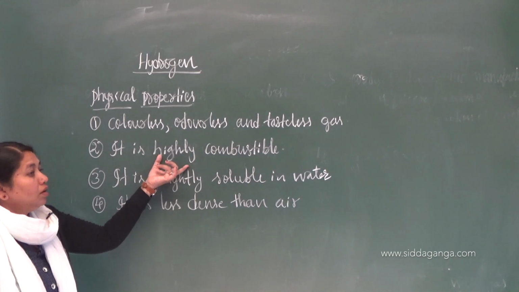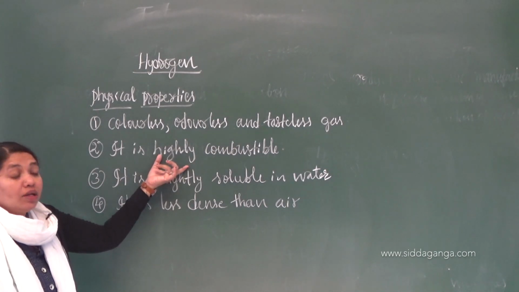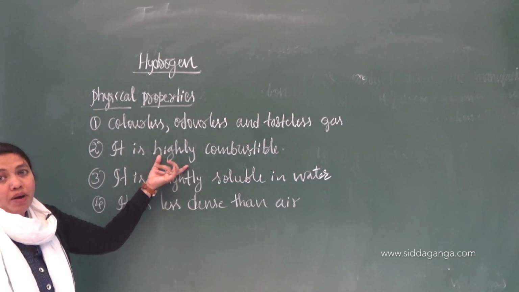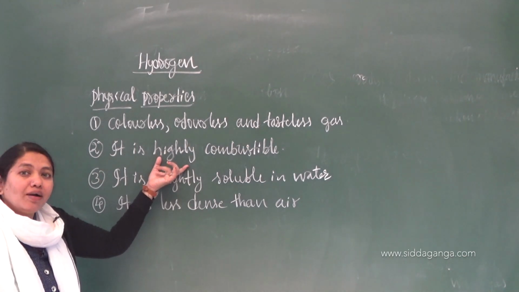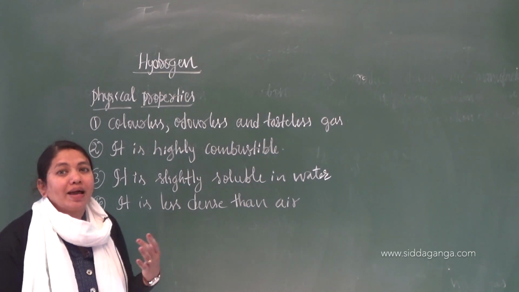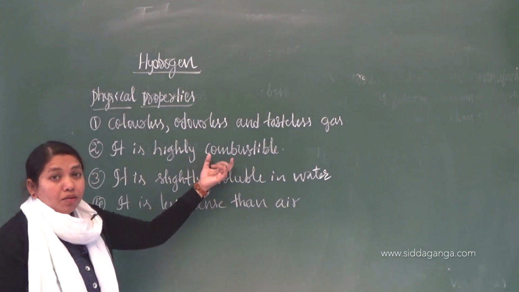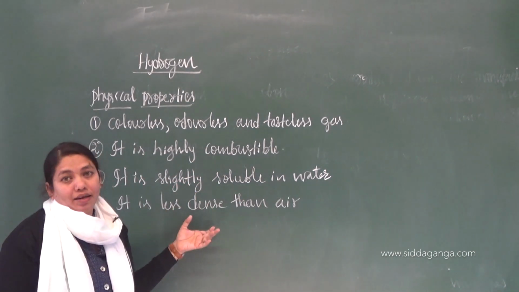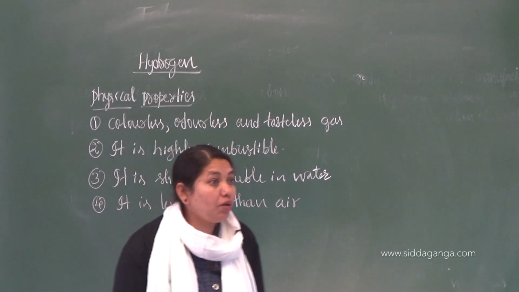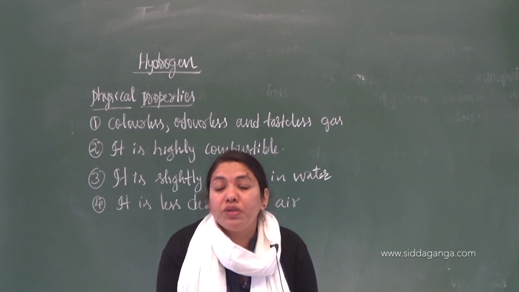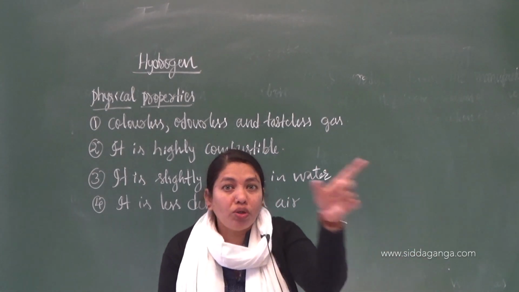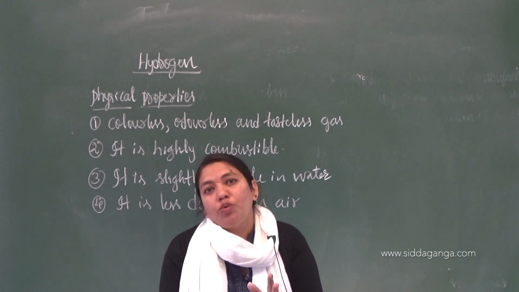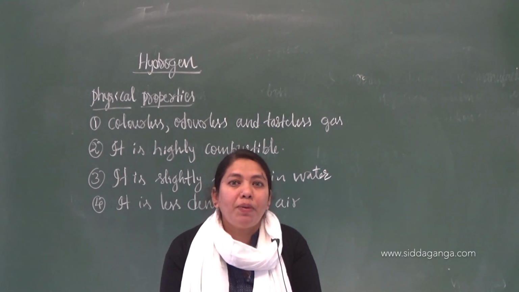I explained that in the reaction of metal with the acids, right? Whenever a metal such as sodium is dropped into water, it suddenly reacts to form hydroxide, sodium hydroxide, and the hydrogen gas liberated may catch fire. So it is a highly combustible gas, it is slightly soluble or insoluble in water, and it is less dense than air. The remaining physical properties of the different isotopes of hydrogen have been given in the textbook. Just go through the tabular column, no need to learn by heart. Just observe how the isotopes of hydrogen differ in their physical properties from one another.